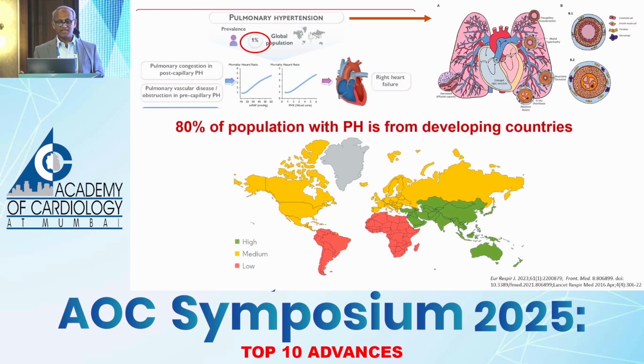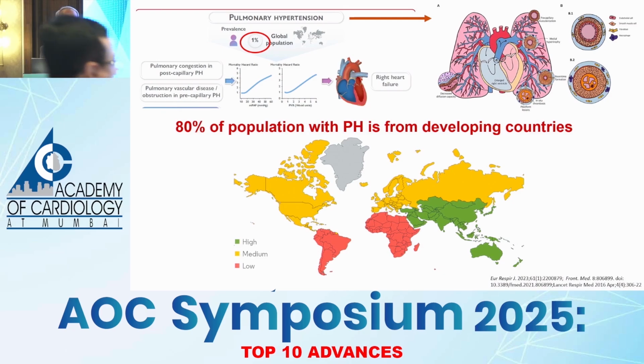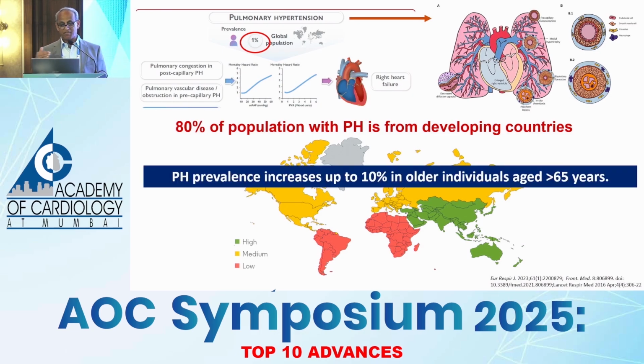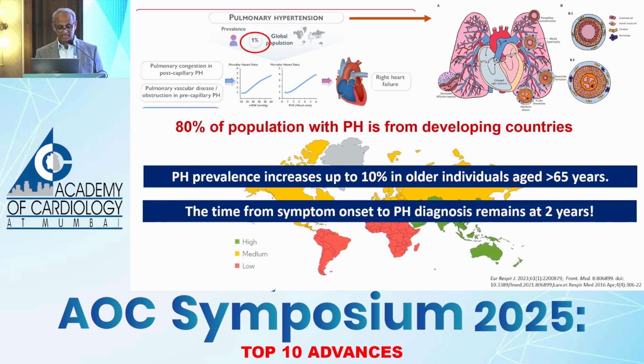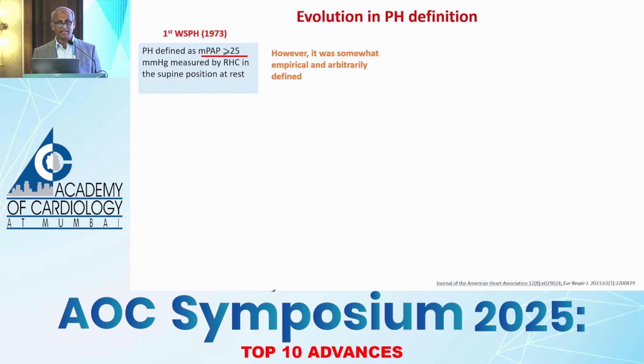So the global prevalence of pulmonary hypertension is low. It's just about 1%. But one must remember that 80% of the population with PH is from our developing countries. So we need to show interest in pulmonary hypertension. Moreover, this prevalence increases to about 10% in older individuals. Regrettably, the time from symptom onset to the PH diagnosis is such a long period, 2 years. So we need to have early diagnosis.